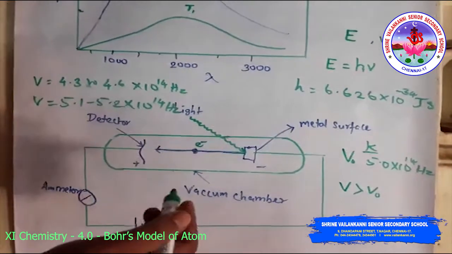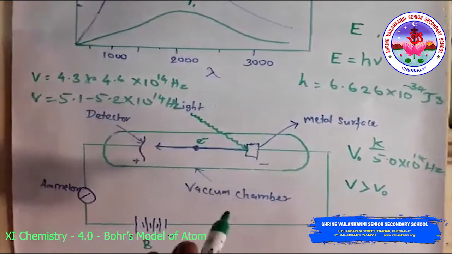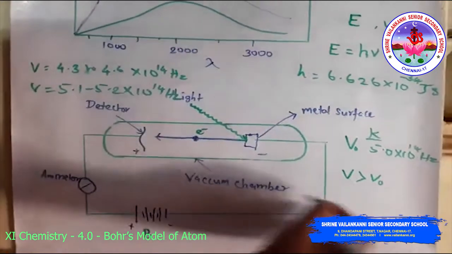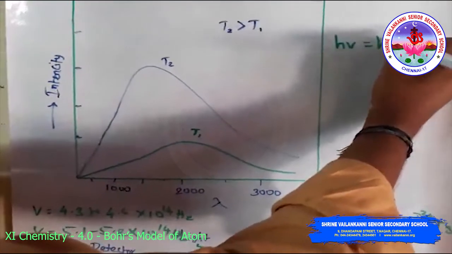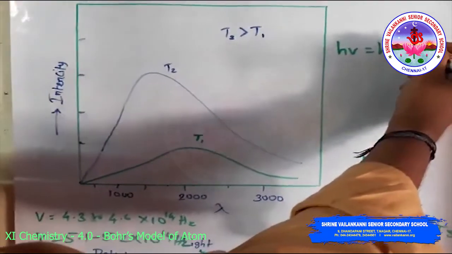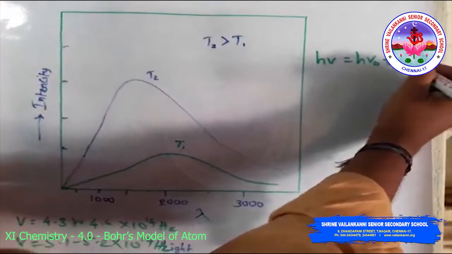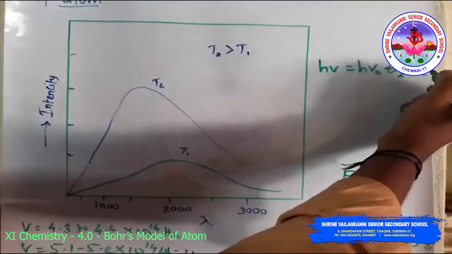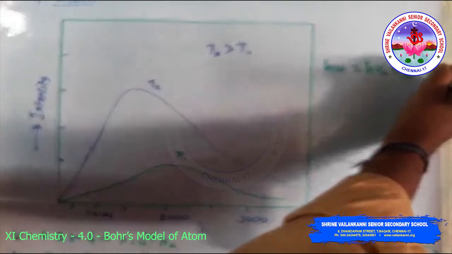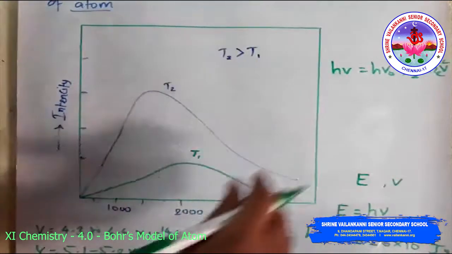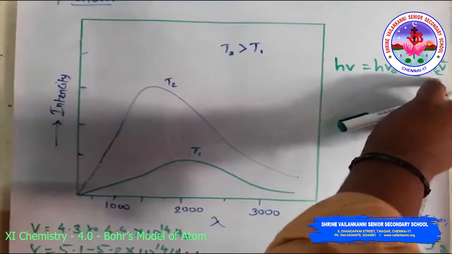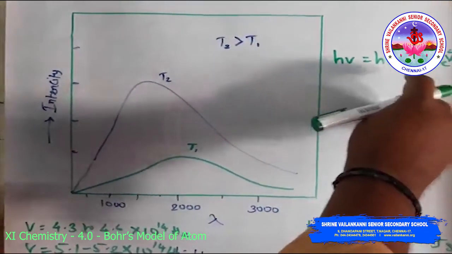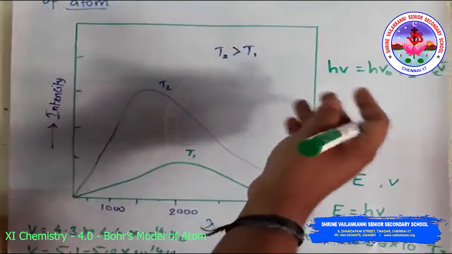The kinetic energy of the ejected electron is given by hν = hν0 + ½ m_e v². Here m_e is the mass of the electron and v is the velocity associated with the ejected electron.